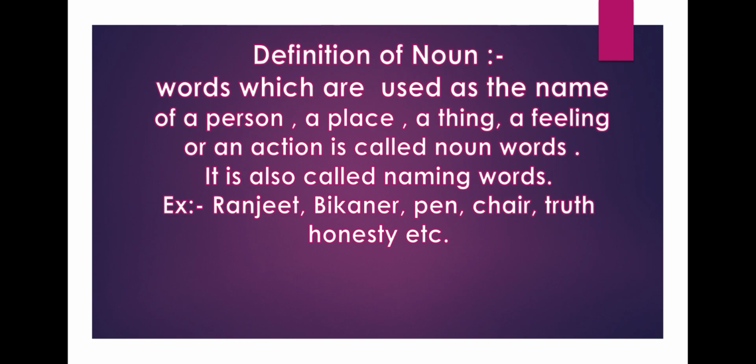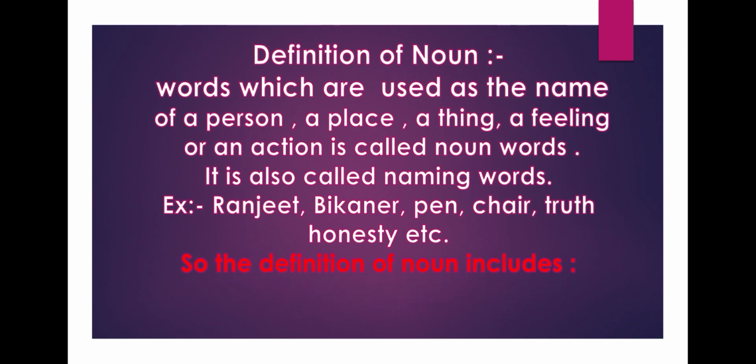It is also called naming words. In primary classes, we have read it as naming words. For example, Ranjit, Bikaner, pen, chair, truth, honesty, all these are nouns.